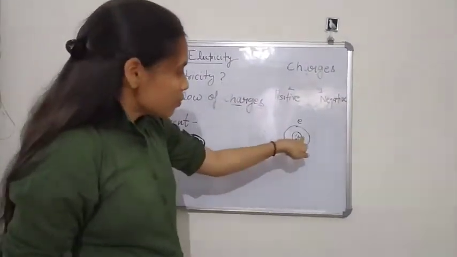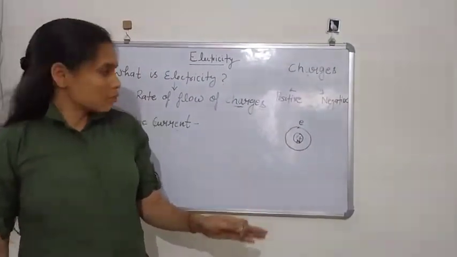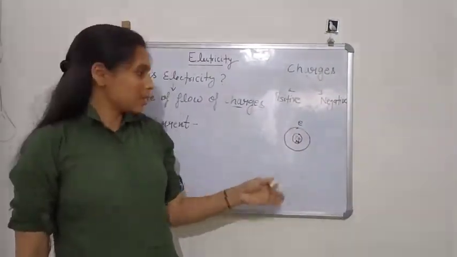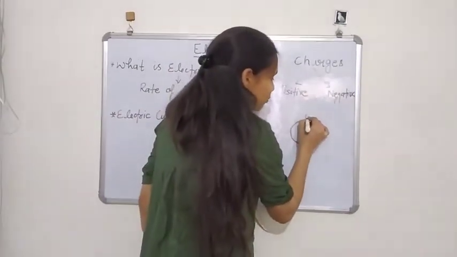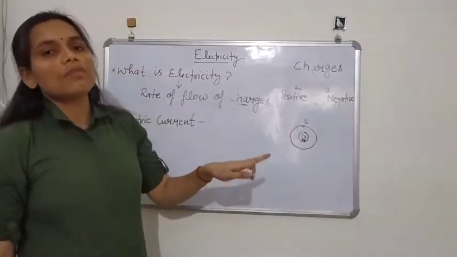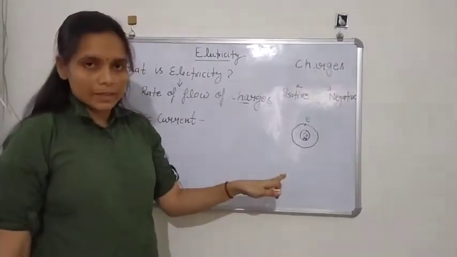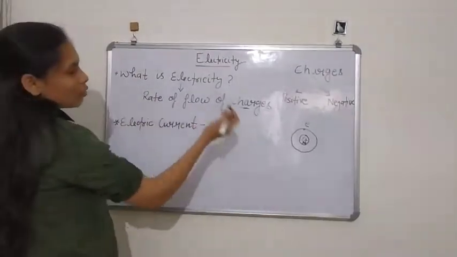That means protons and neutrons are not free to move, so they cannot generate electricity. But electrons are free to move. That is why electrons are responsible for the generation of electricity. I hope that you understood this. So this is the rate of flow of charges.